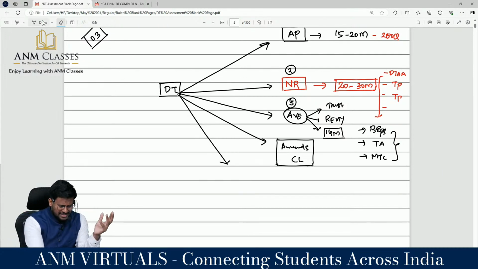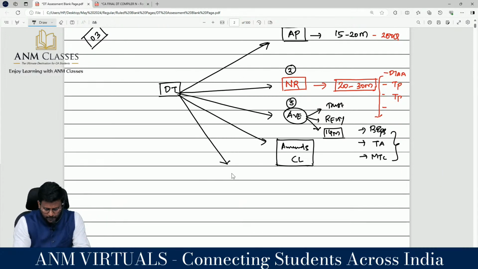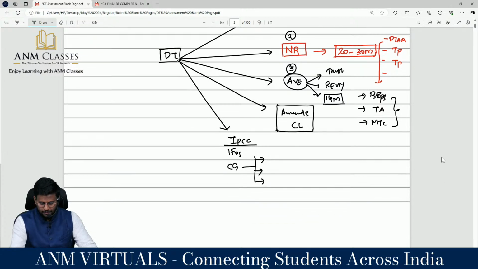Then you have to revise the IPCC portion. IPCC portion in the sense, the Inter portion, this is the 5th slot. In IFOS, you have to just go through, sir, capital gain, exclusive CA final topics like, sir, 50B, you have to go through 45 subsection, like that the list is there. What are the exclusive topics, which I would have said when I was taking class, these are exclusively for CA final. Those topics you have to go through.